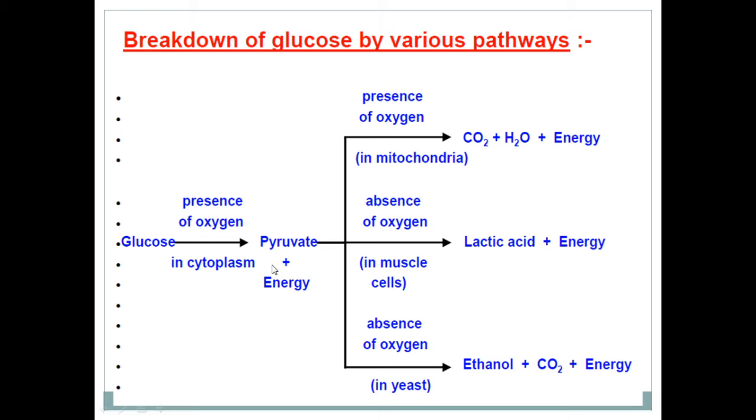See, this is the representation of how glucose is broken down to carbon dioxide, releasing energy. Glucose in the presence of oxygen, pyruvate to carbon dioxide, water and energy. In the absence of oxygen, that is in muscles, lactic acid and energy. Whereas in yeast, in the absence of oxygen, ethanol, carbon dioxide and energy.